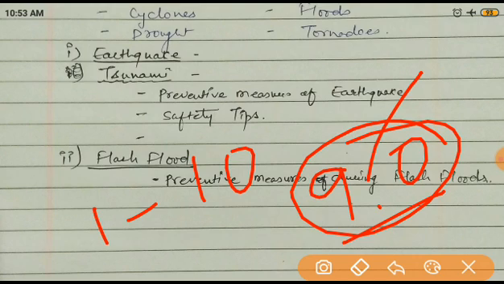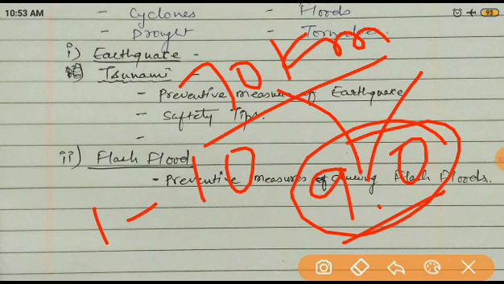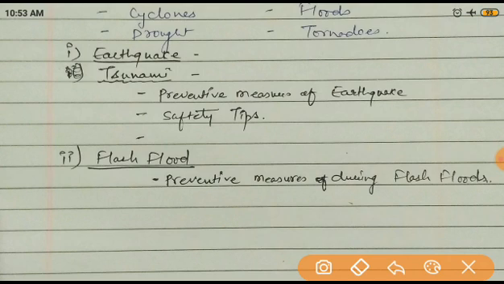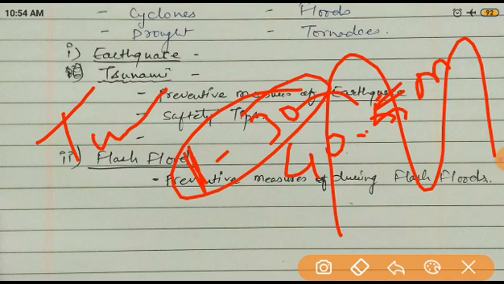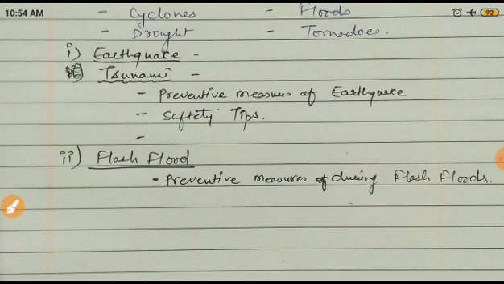And the area covered is 70 kilometers. You can understand how much area it covers. It is in the east of the Oshika Peninsula in Japan. And when the tsunami occurs, the tsunami wave height is generally 1 to 30 meters, as I told you, but here there were 40.5-meter tsunami waves. So most of the areas were submerged, most of the people were buried in the water.